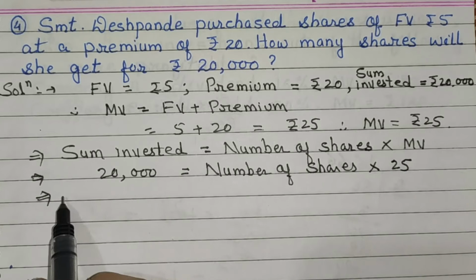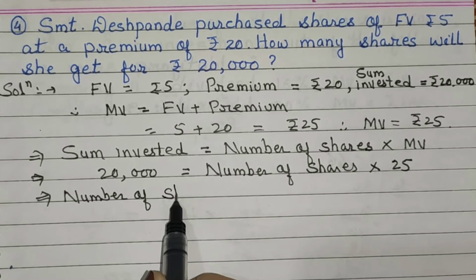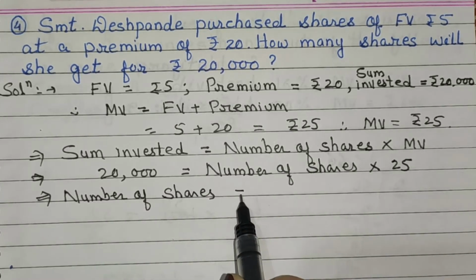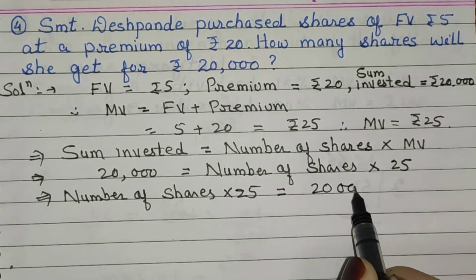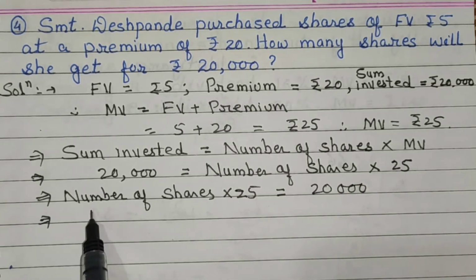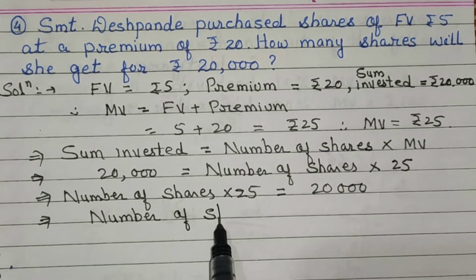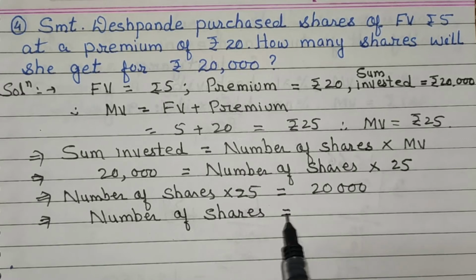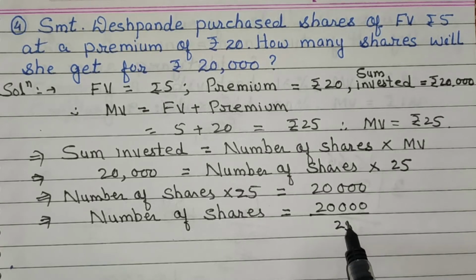Now it can be written as number of shares into 25 is equal to 20,000. Now dividing both sides by 25, we get number of shares is equal to 20,000 upon 25. Now cancel it. 25 ones are 25 and 25 eights are 200.